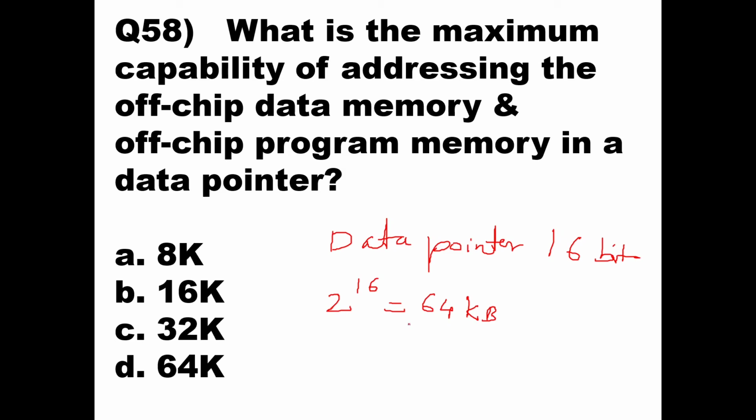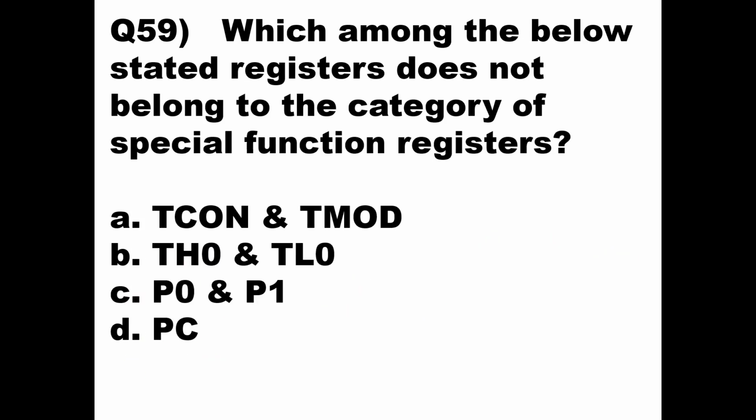So the maximum capability of addressing off-chip data memory and off-chip program memory in a data pointer will be 2 raised to 16, that is 64 kilobytes. So here the answer should be answer D, 64 kilobytes. Okay. Now students, we'll go to the next question.